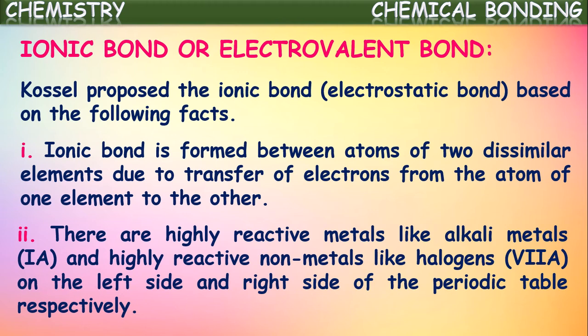At the same time, if you observe the extreme right side, the last but one column, that we say is the 7A group elements. We call them halogens: fluorine, chlorine, bromine, iodine and astatine. These elements are highly reactive non-metals which are present at the right side of the periodic table.